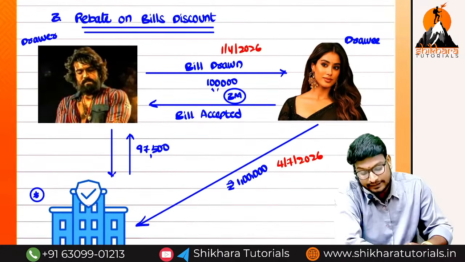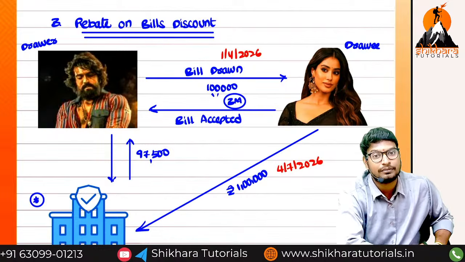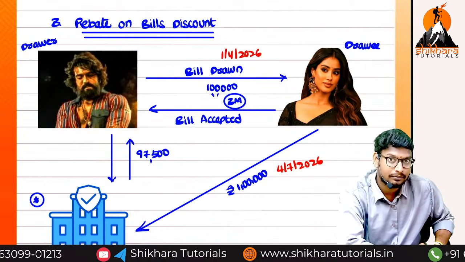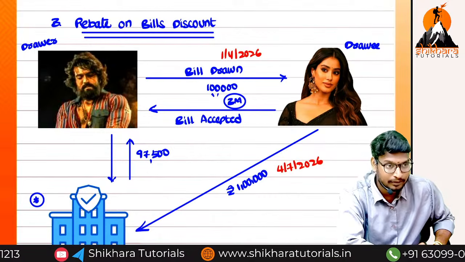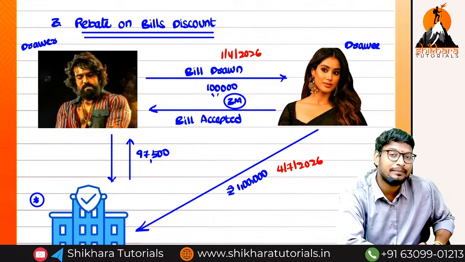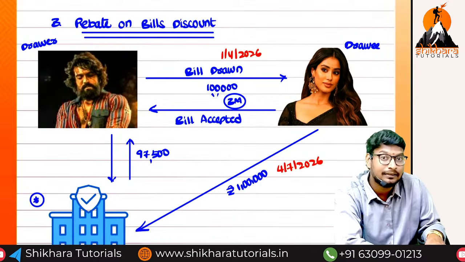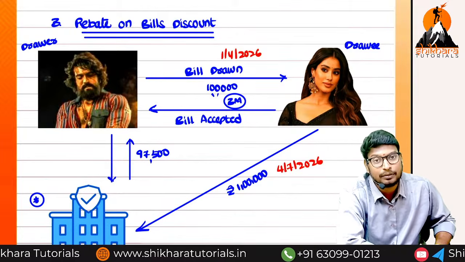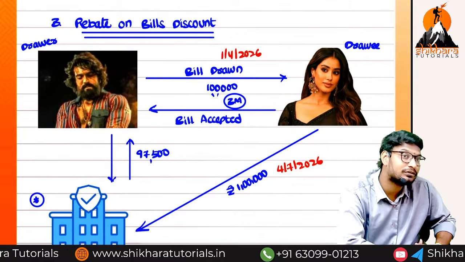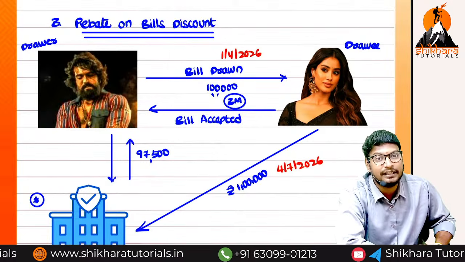So next we entered into the rebate. The rebate concept comes into the picture in the case of discounting. Normally the discount is an income from the bank's point of view. Now what is rebate? If the bill is discounted on a date and the due date falls in the next year, then whatever income belongs to the next year is called the rebate, that is, income received in advance.